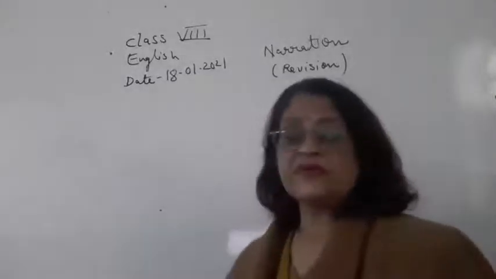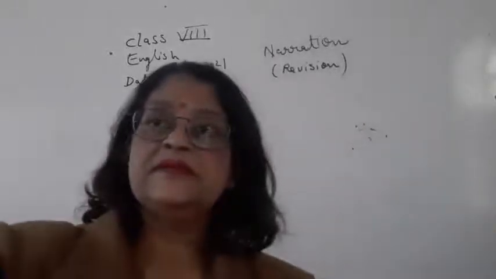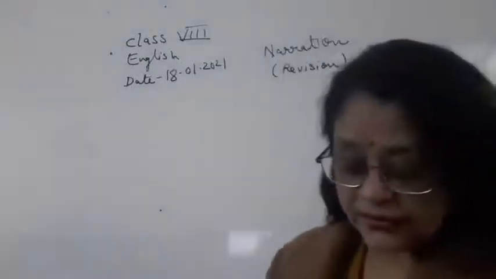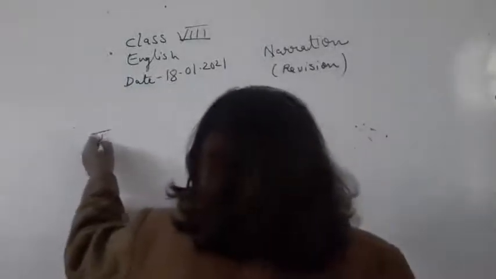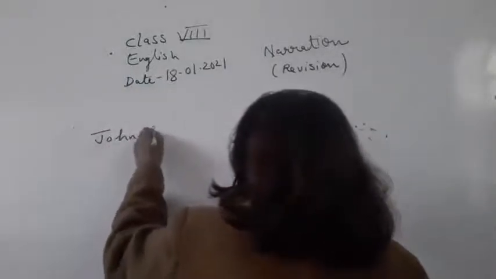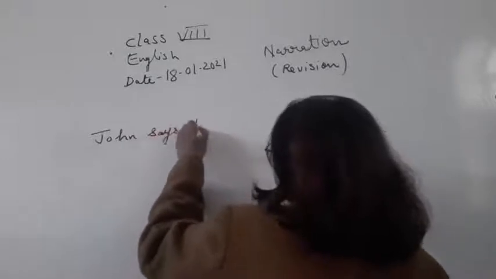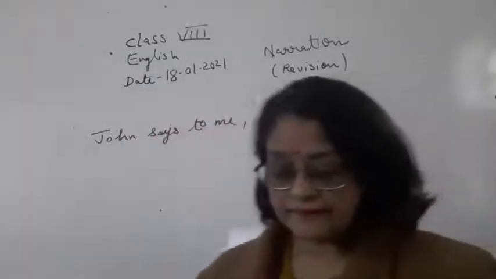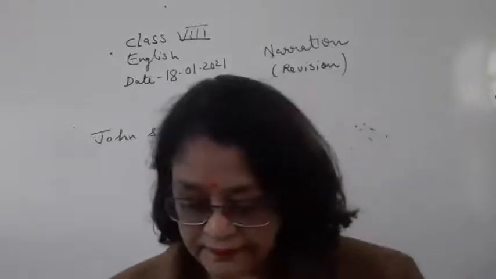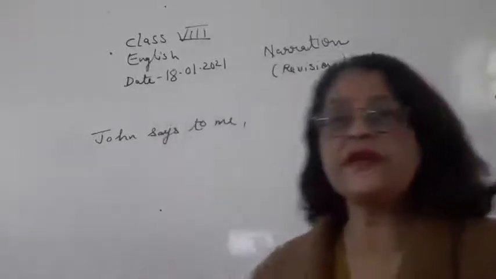Okay, so a few examples I will write it here. John says to me, I'm your friend.